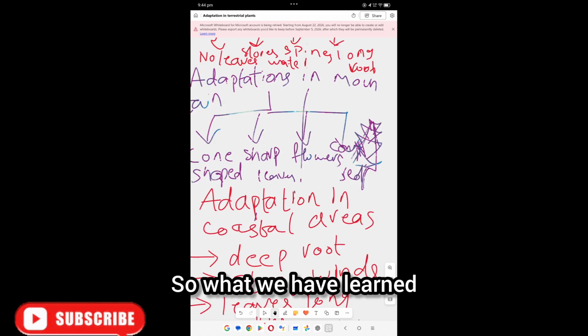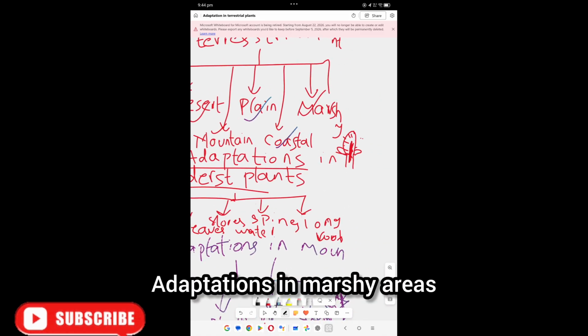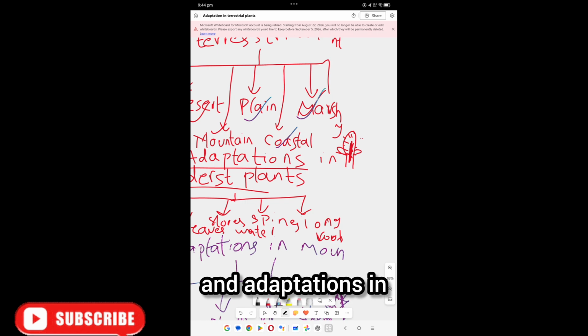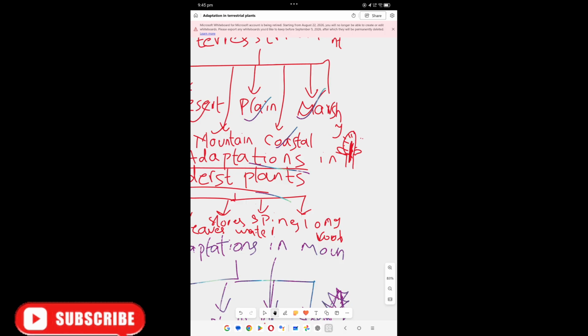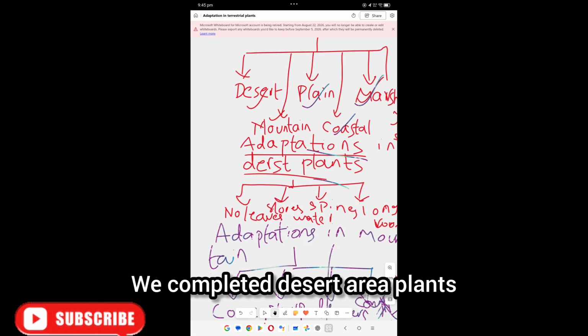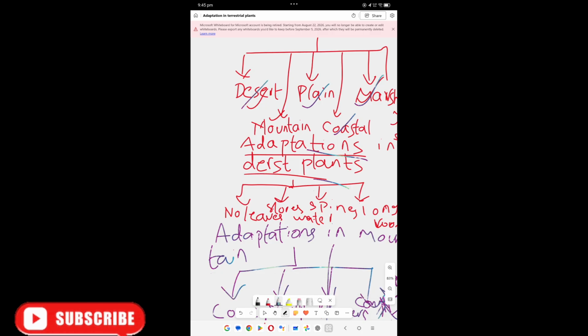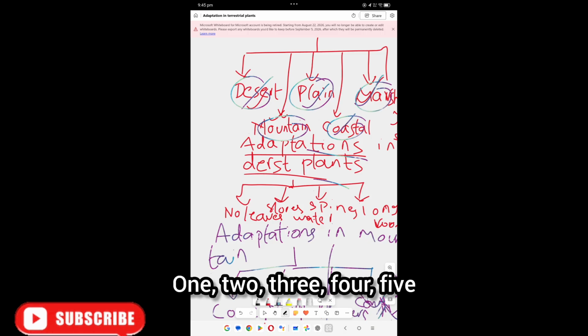So what we have learned? We completed desert area plants, mountain area plants, plain areas, coastal areas, marshy areas. One, two, three, four, five.